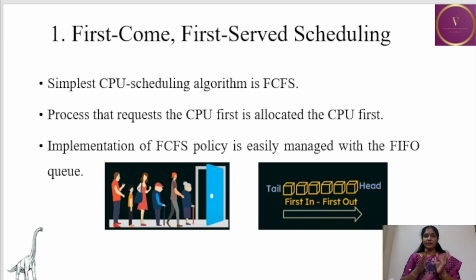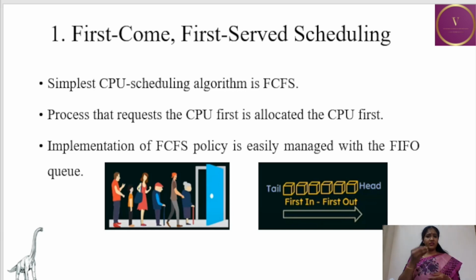It is similar to the normal queue which we follow, for example, in getting a ticket. The person who enters the queue first will be the one who is getting the ticket first, and the person who comes next will be the one who is getting the ticket next. And when it follows the rule strictly, the person who comes last will never be able to go to the front and get the ticket first.